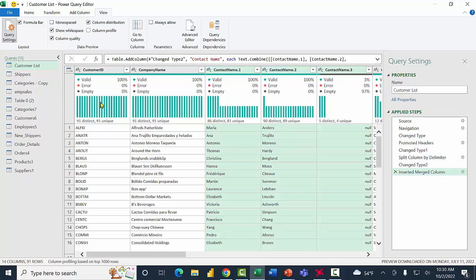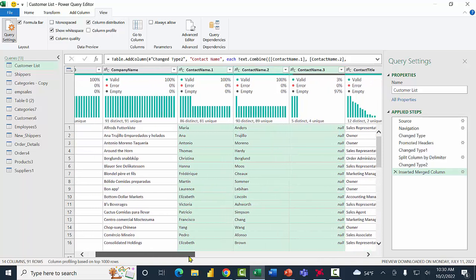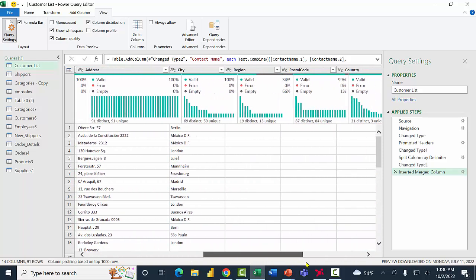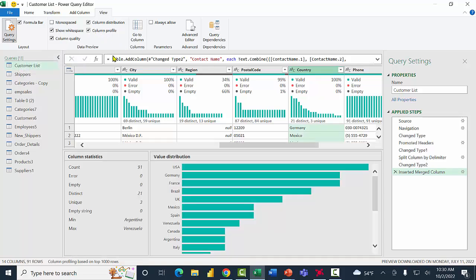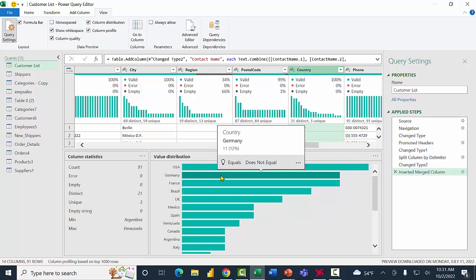And then if I pick on Column Profile, let's see what that does. Let's click on the country column right over here. Then I'll pick on Column Profile. And then it'll tell me right away how many USAs there are. If I move my mouse there, how many Germanys, how many France items, and so on.